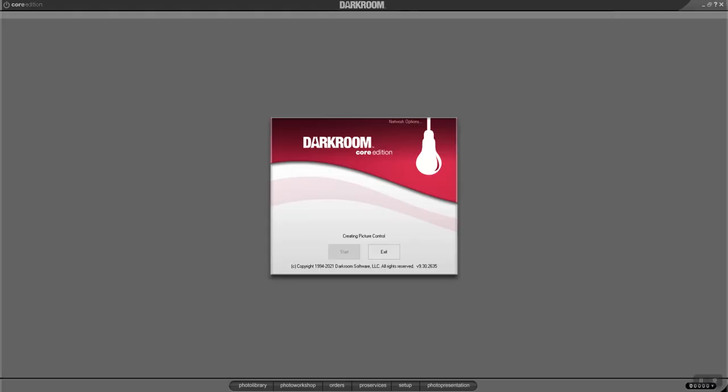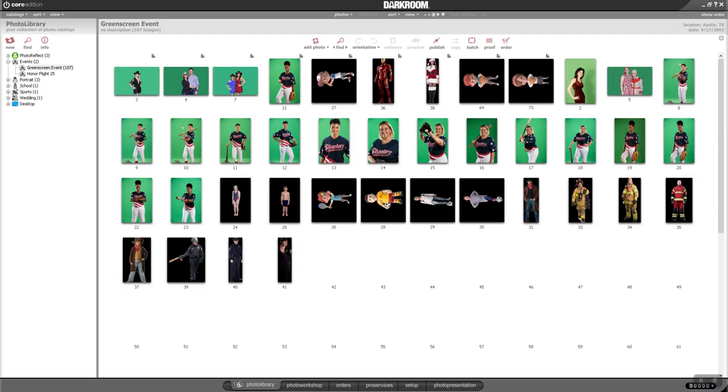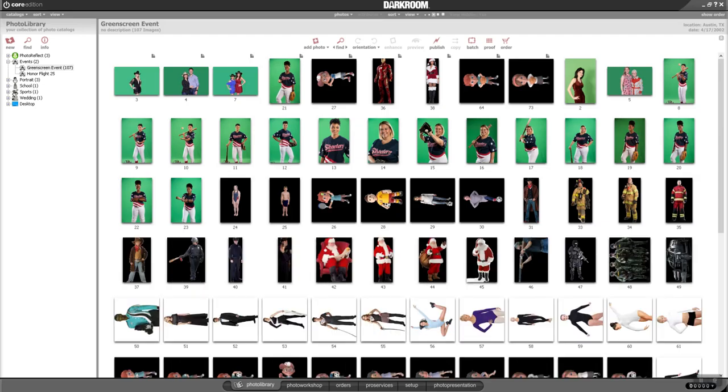This is just a quick tutorial on how to start up Darkroom software, set it up for a job if you're on location, and some of the basic features of how to use it. I'm going to start up my Darkroom program here. I don't have a camera on here, so it's not detecting one. That's okay. Hit start, and the first thing you're going to want to do is go down here to where it says Photo Library down in this tab on the bottom.